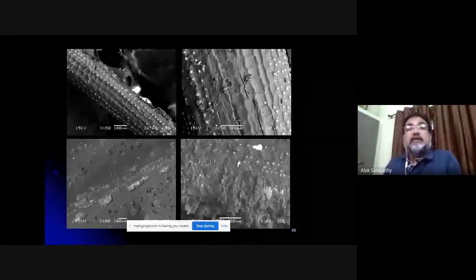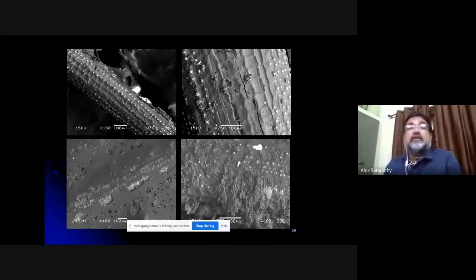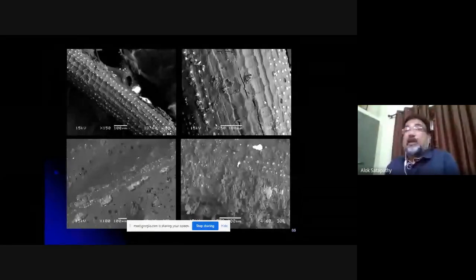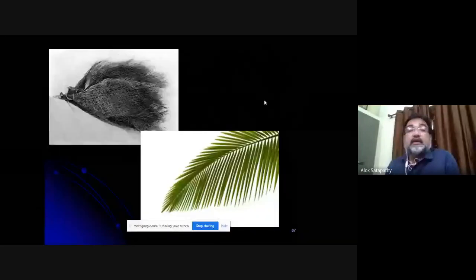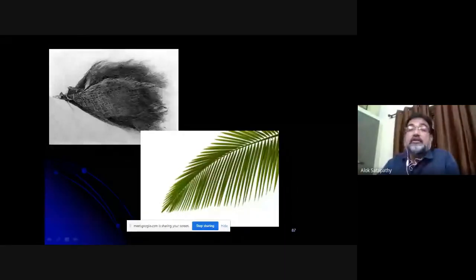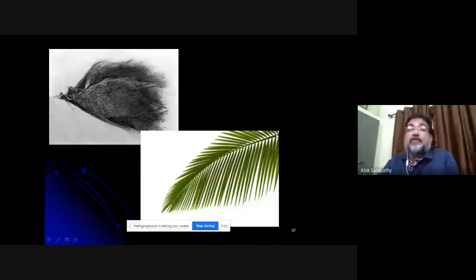Now you can see these are the surface morphology of a palmyra leaf fiber. Palmyra leaf is a palm tree, and the palm tree leaf has got a stake. This is called the stake. The stake is a bunch of fibers you can find within that.